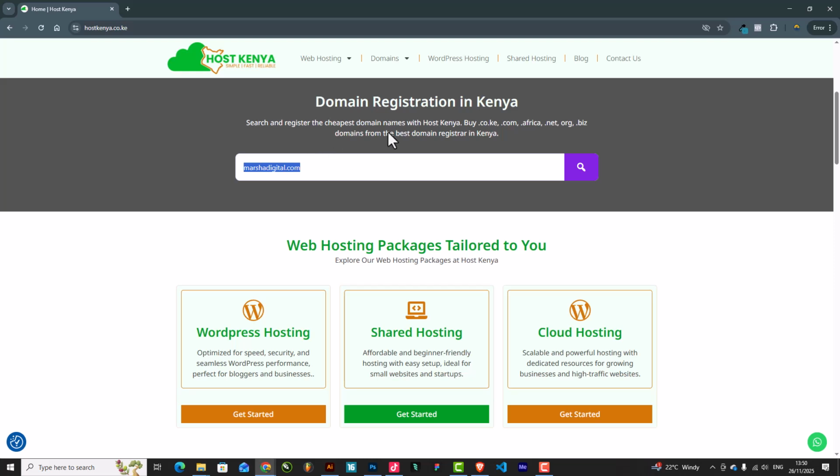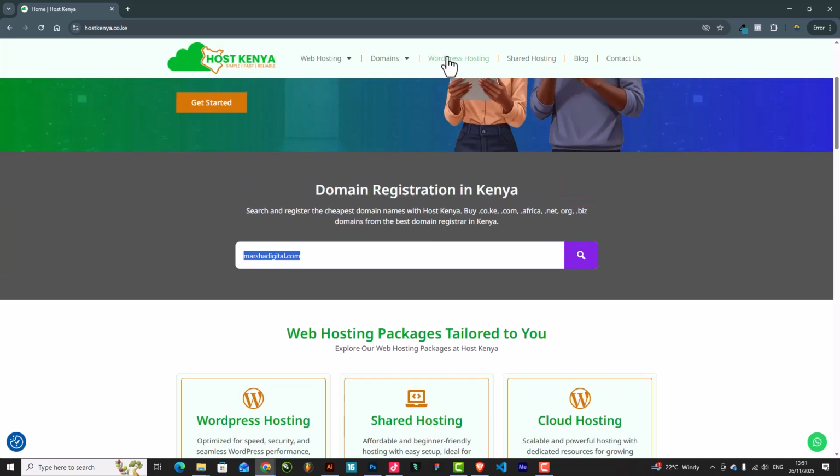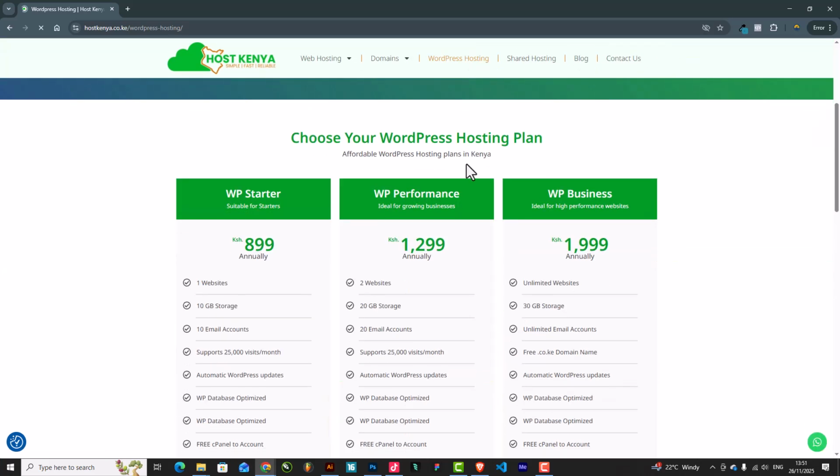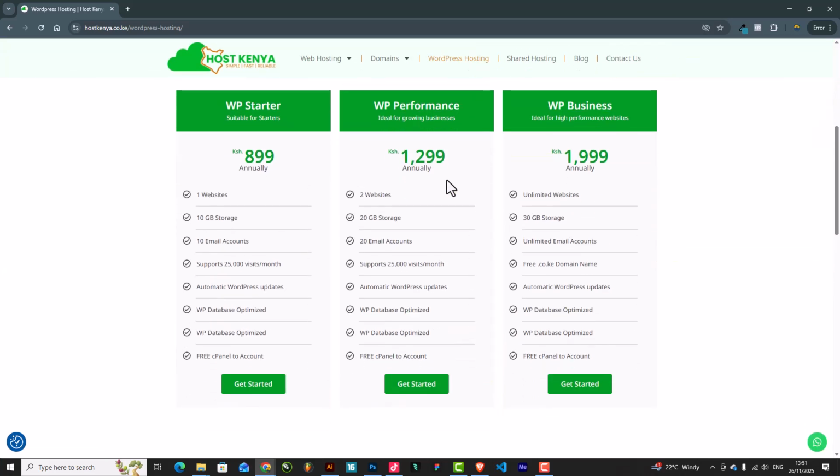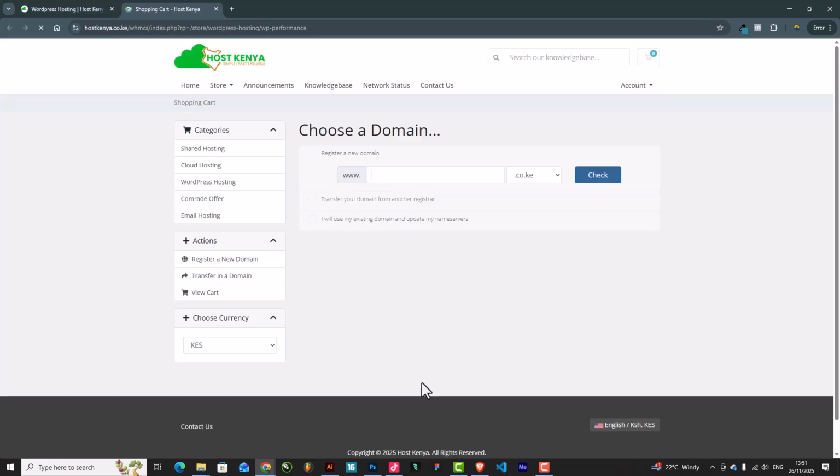And for this one, we're going to use WordPress. So on top here, we're going to use WordPress hosting. I click on WordPress hosting, and for buying the domain and hosting, we are going to use the cheapest option. We are not going to push ourselves. You can upgrade later, but for now, let's use the WP performance over here. I'll click on get started over there.